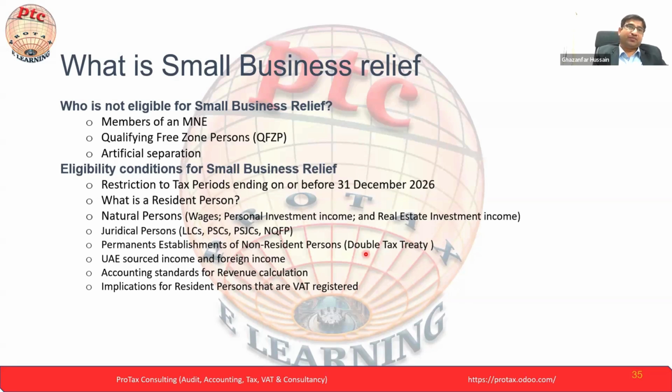So normally, in terms of a PE, branch or any other operation that is part of a worldwide group and has a presence in the UAE, we have to see the applicable double tax treaty agreement also. Anyhow, UAE source income, foreign income, accounting standard: we are already familiar with accounting standards and revenue calculation. We discussed today also the implication for resident persons that are VAT registered. Anyhow, let's dive into that.